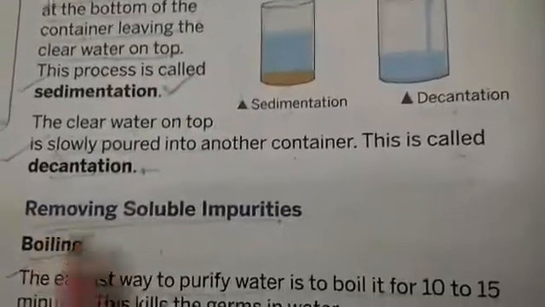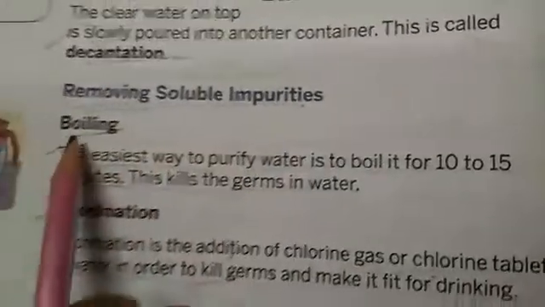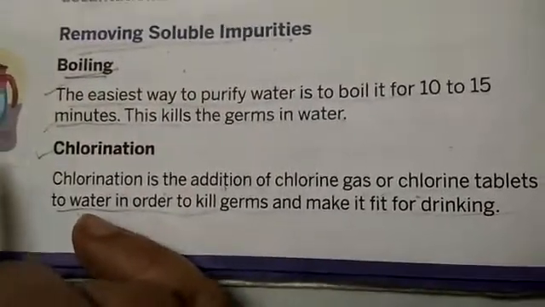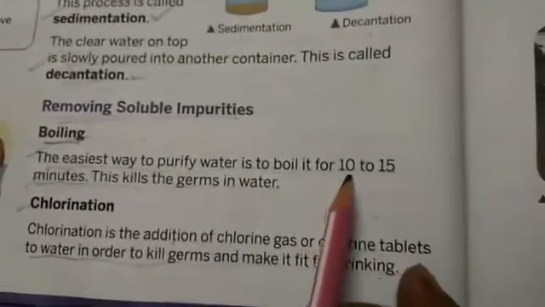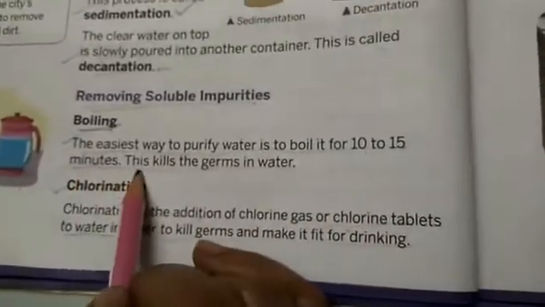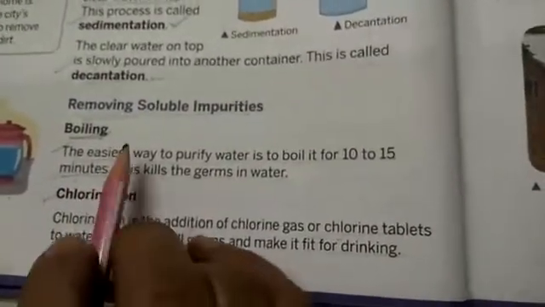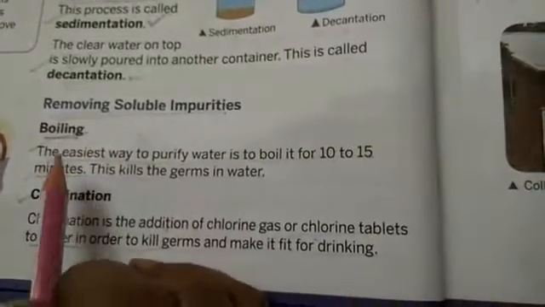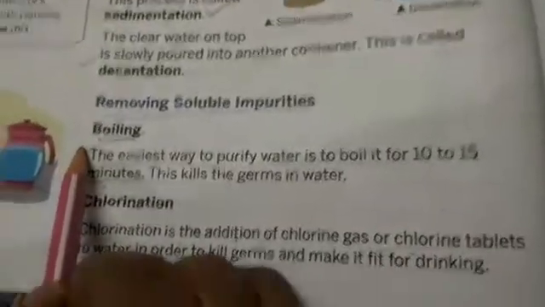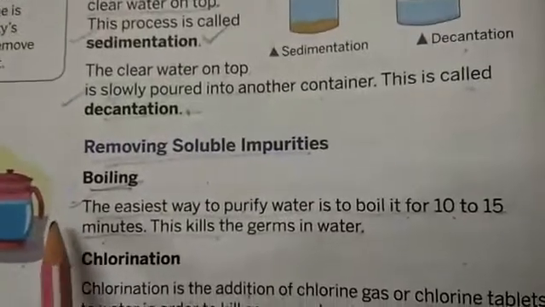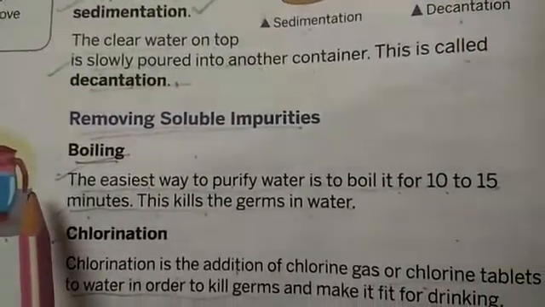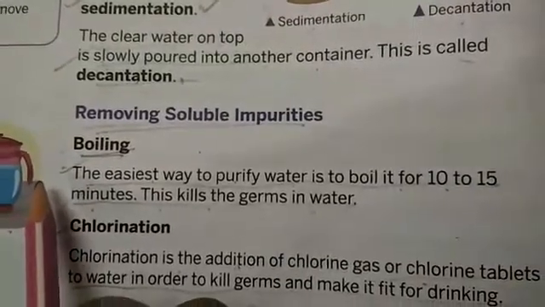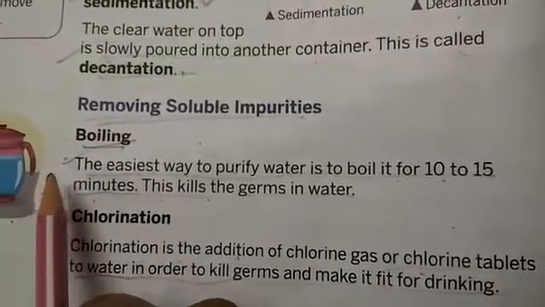Now, removing soluble impurities. Boiling is one more process where water can be purified. The easiest way to purify water is to boil it for 10 to 15 minutes. This kills the germs in the water. Boiling water is a very old method. Nowadays we have new methods. We keep a filter, there is RO, and we drink bottled water.